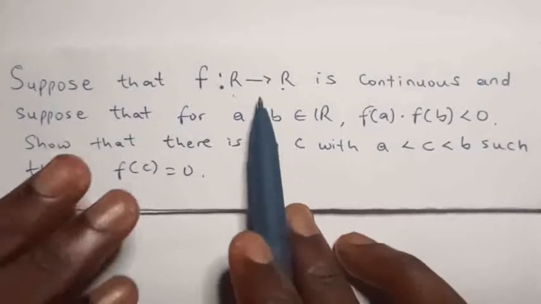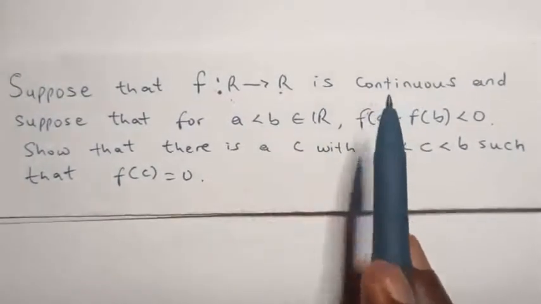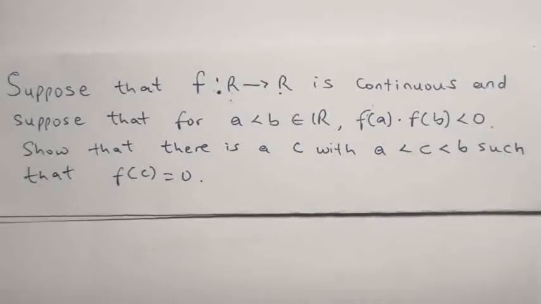Okay, now suppose this function is continuous. What does it mean for a function to be continuous? The implication of continuity is that it implies three things. If a function is continuous, then the limit exists at a particular point. Then at this same point, the function must be defined. Then the third thing is that the limit of the function at the point and the value of the function at that point must be the same. That is what defines continuity at a given point.